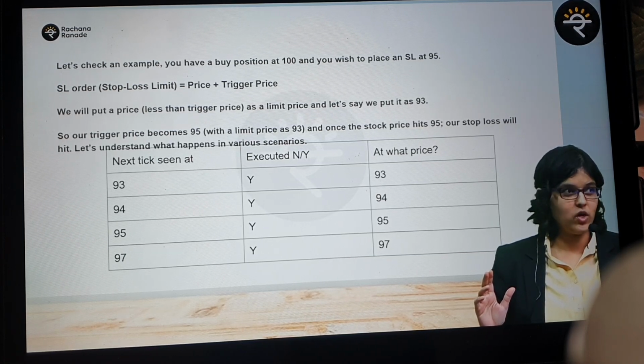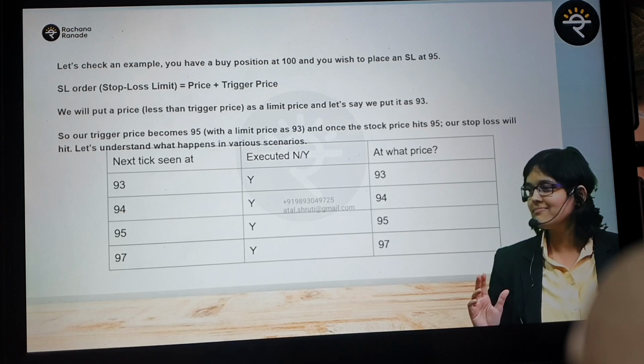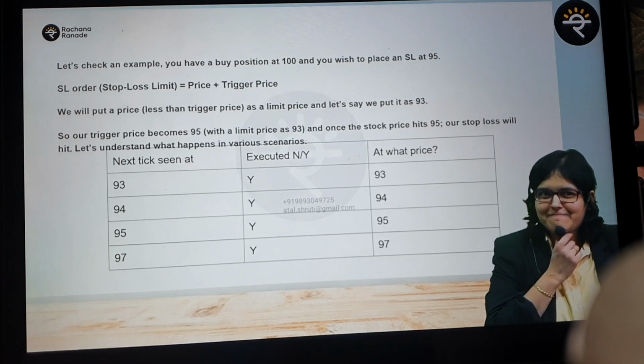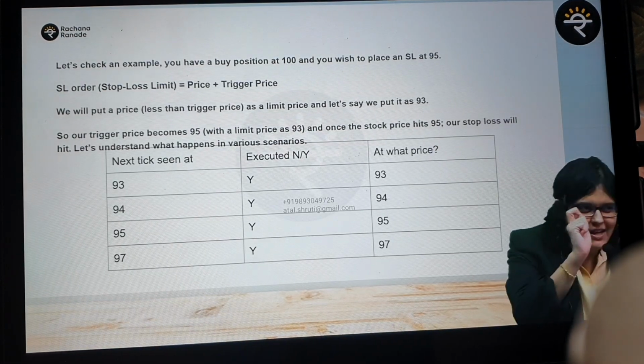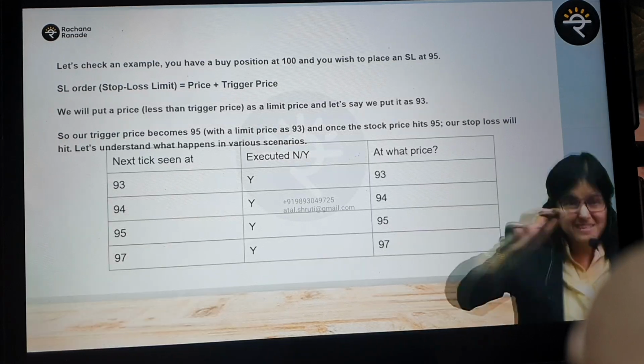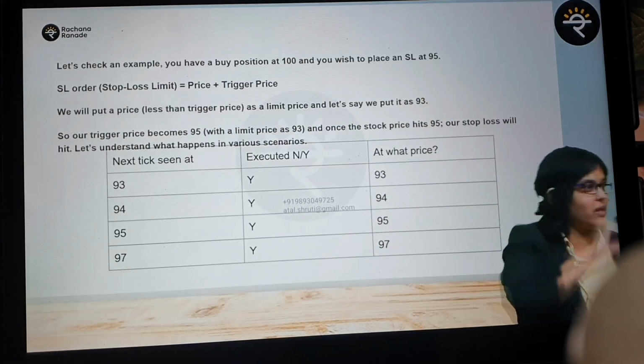What has happened? Has your order gotten executed? No. Are you getting the pain? Yes? Are you understanding the difference? A little bit tricky, I know that. I'm going to repeat if you want. But this is practical. This is important. That's okay if you don't understand.